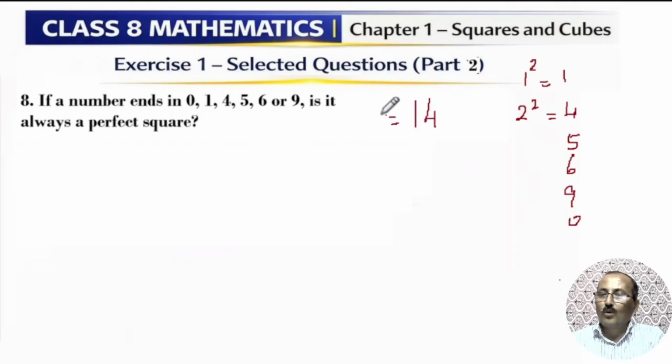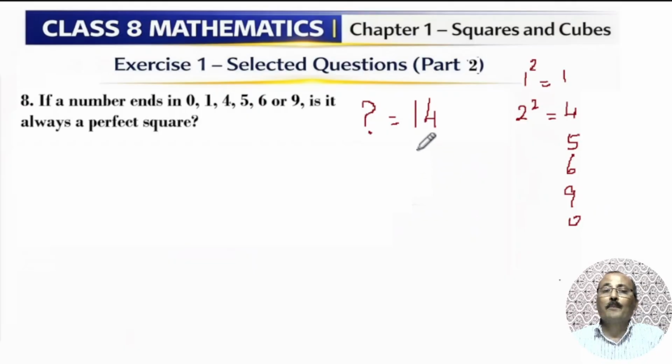No, 14 is not a square number. So all numbers ending with 4 are not always perfect squares. In a similar manner, numbers ending with 1, 4, 5, 6, 9 or 0 are not always perfect squares.